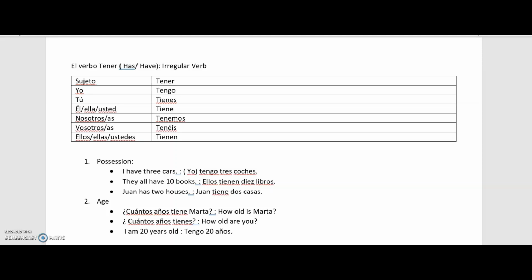ma'am, for is MR, you told us that we generally use the verb ser or estar, and now to say I am 20 years old, why are we using the verb tener? Well, the only explanation that I can give here is that by default, whenever we tell about age or whenever we ask about age, we always use the verb tener only.